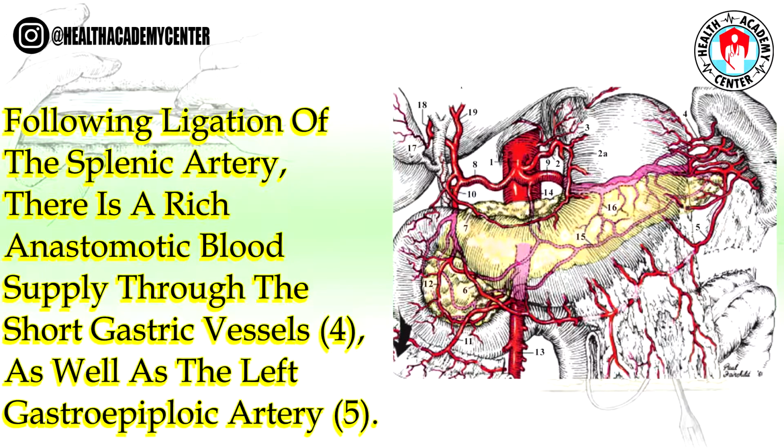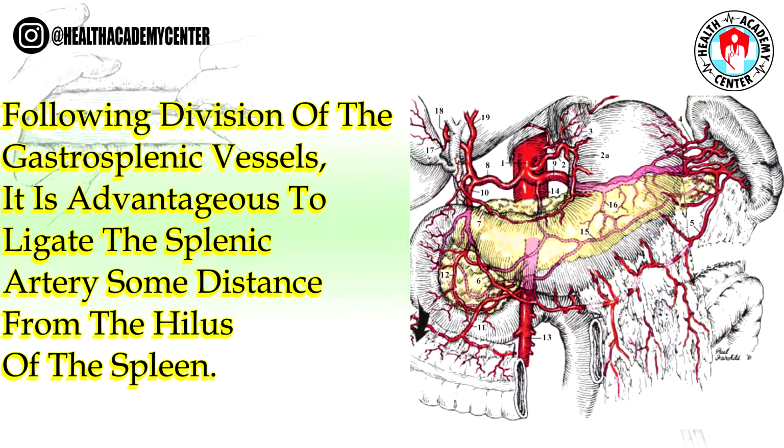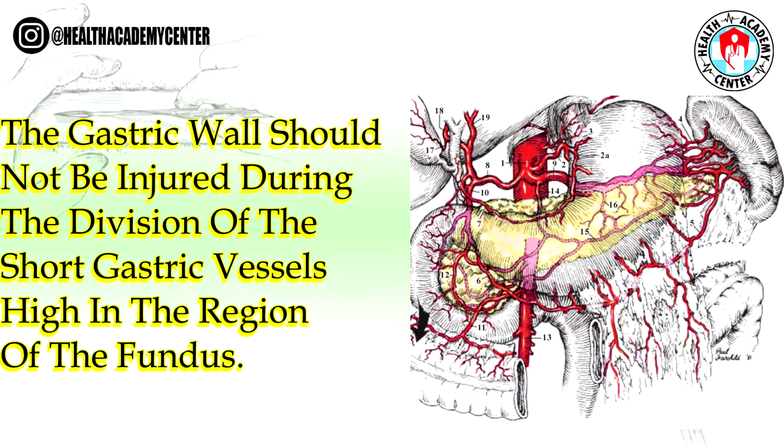Following ligation of the splenic artery, there is a rich anastomotic blood supply through the short gastric vessels, 4, as well as the left gastroepiploic artery, 5. The splenic artery is usually serpentine in contour as it courses along the superior surface of the pancreas just beneath the peritoneum. Following division of the gastrosplenic vessels, it is advantageous to ligate the splenic artery some distance from the hilus of the spleen. The gastric wall should not be injured during the division of the short gastric vessels high in the region of the fundus.